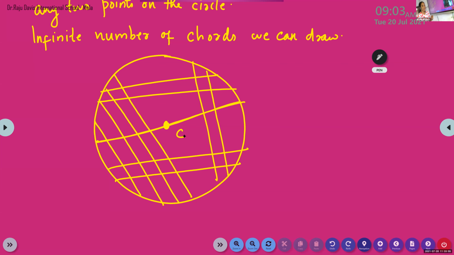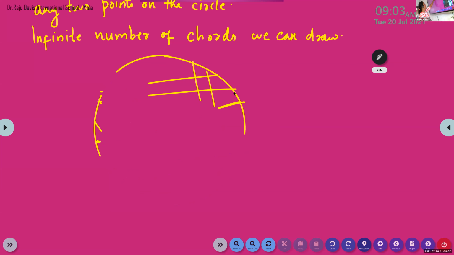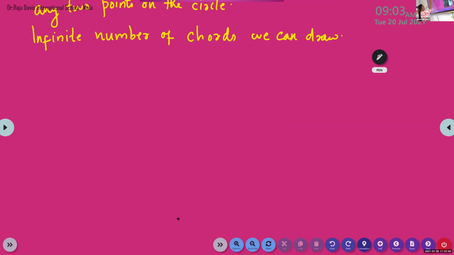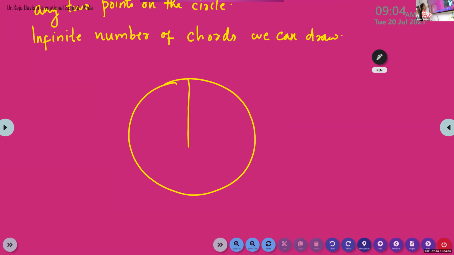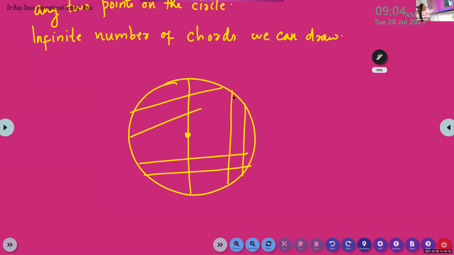Clear, children? Yes, ma'am. So we can draw many chords, but we can draw chords which pass through the center also. I can draw many chords this way, upside down, this side, left to right, everywhere. But I can draw some chords passing through the center like this.